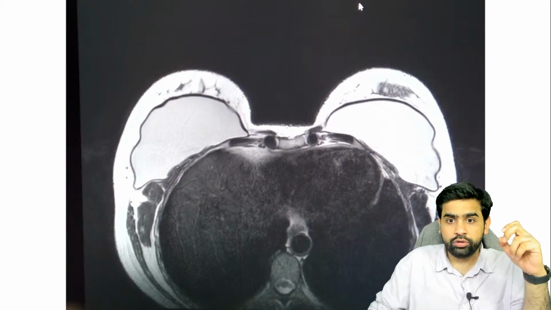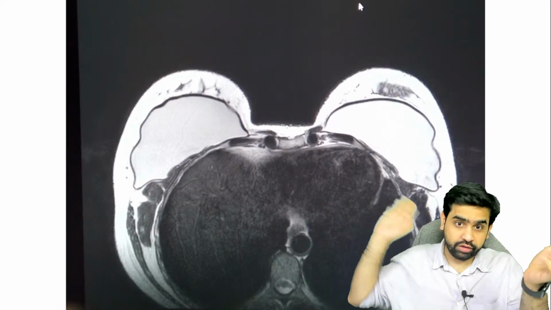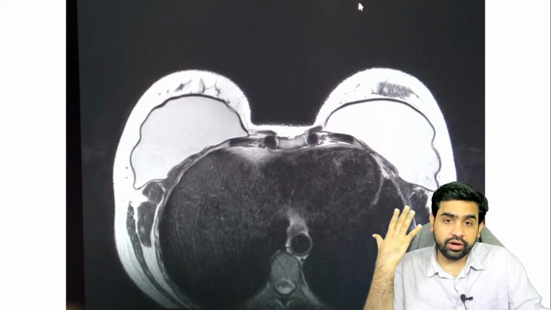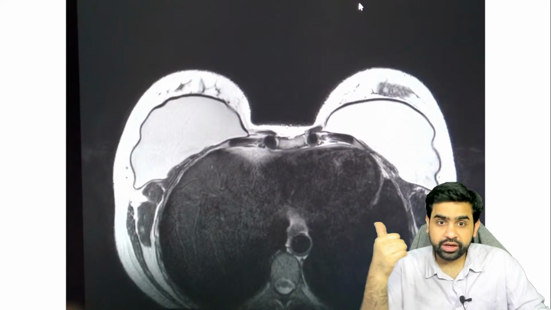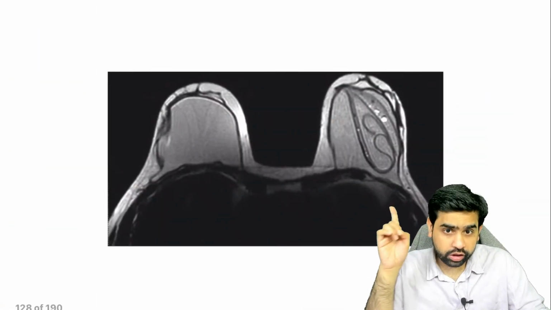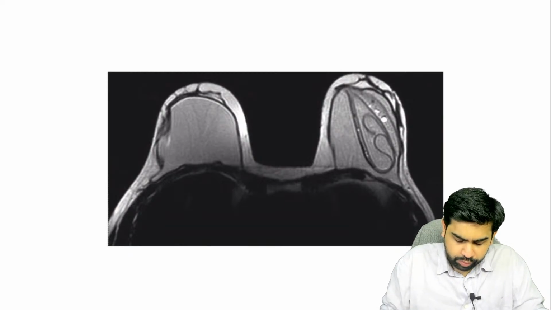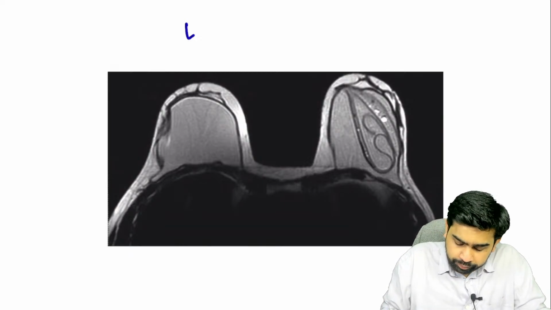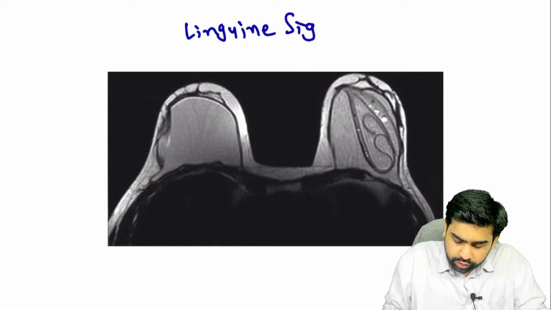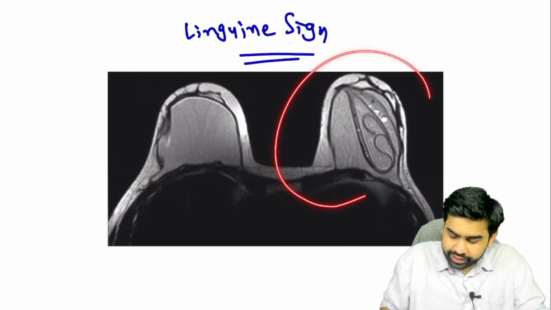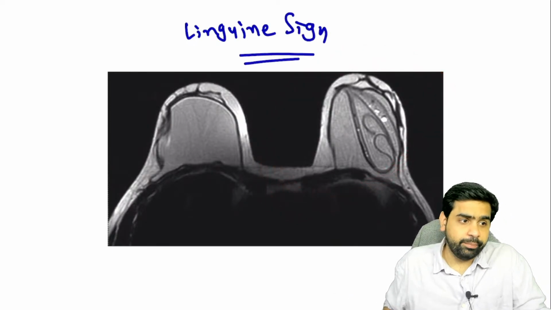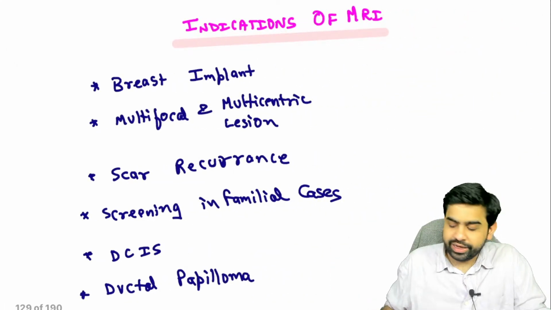Now what you need to understand over here, what you are seeing behind me, is an MRI of the breast. What you are seeing is the breast implant. Now what is this? Anybody can tell me the sign of this. I'm pretty sure you must be knowing it. This is the linguine sign. This is a sign which you get in a ruptured breast implant. So in a ruptured breast implant, what you get is a linguine sign.